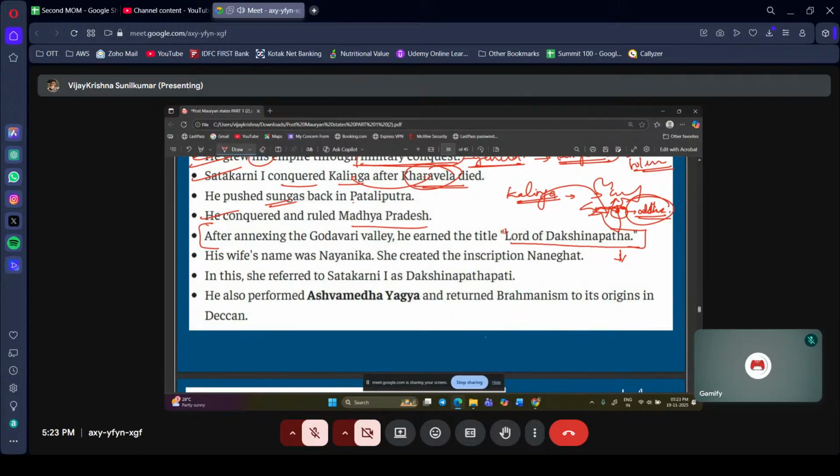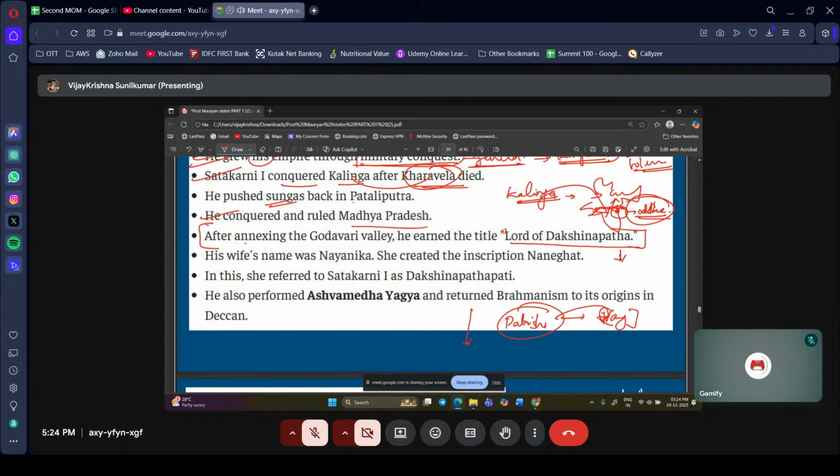When we say Dakshina, Dakshinapatha means southern direction. Dakshin means south. Patha means way. So, southern way.